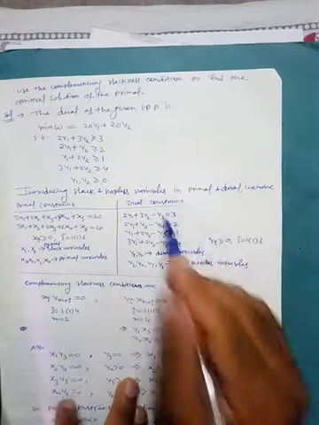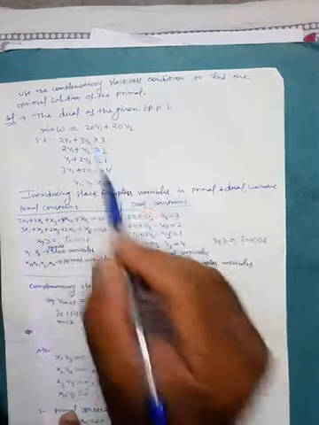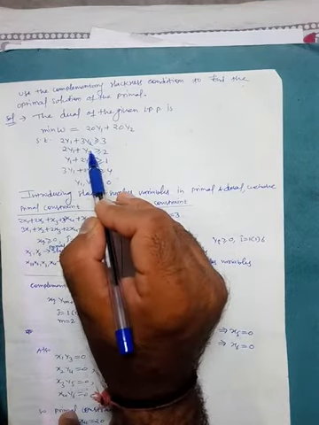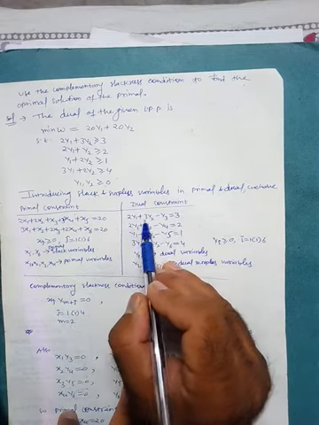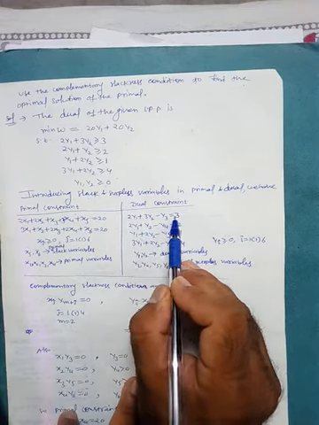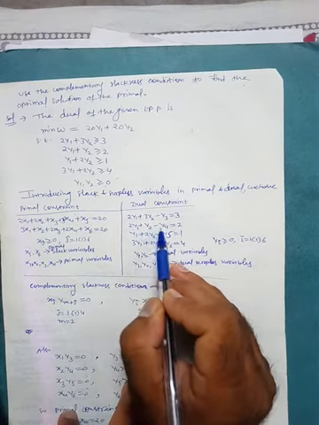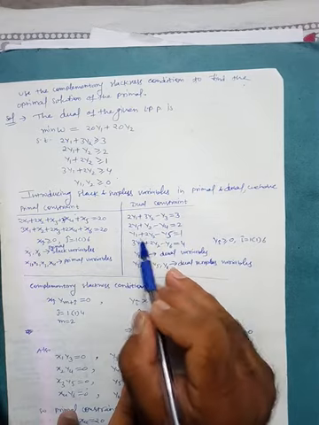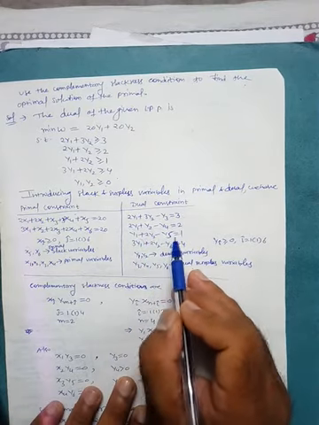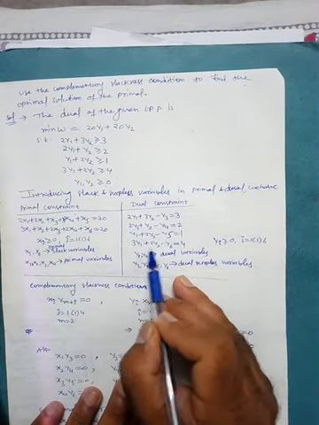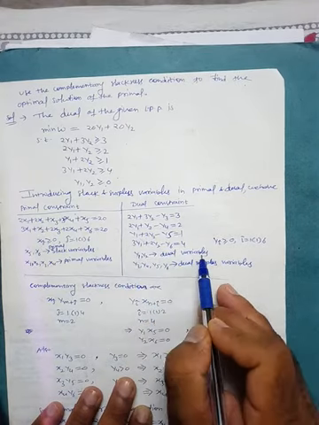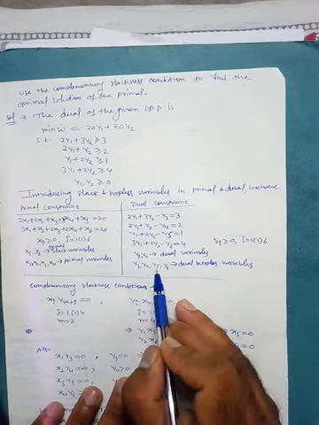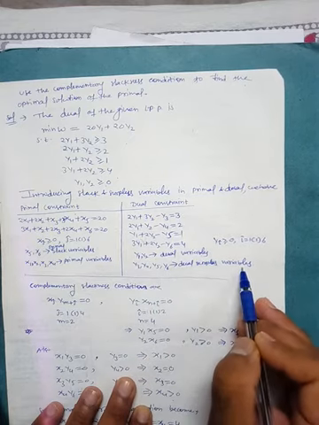Fine. Similarly here, this is the dual constraint. So just add a surplus variable to each of the four constraints. So 2y1 plus 3y2 minus y3 is equal to 3, 2y1 plus y2 minus y4 is equal to 2, y1 plus 2y2 minus y5 is equal to 1, and 3y1 plus 2y2 minus y6 is equal to 4. y1, y2 are the dual variables, and y3, y4, y5, y6 are the dual surplus variables.